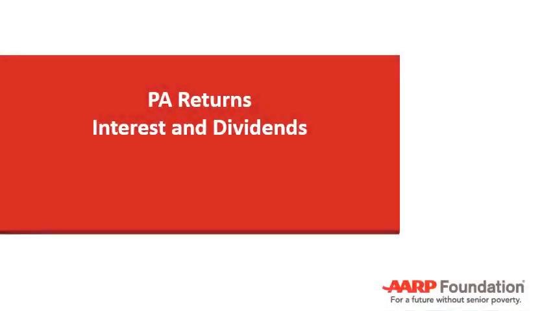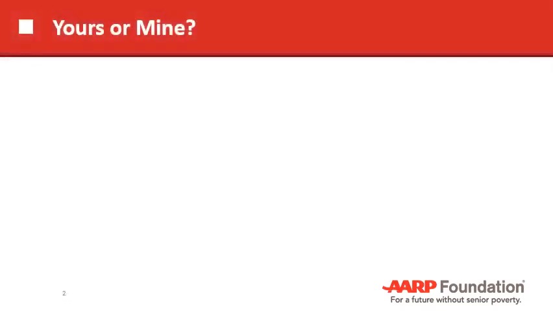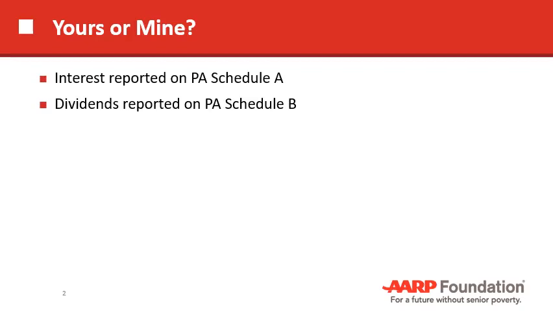Hello, this video is about how to handle interest and dividends on Pennsylvania returns. As always, you can refer to your TaxAid Pennsylvania user guide and the Green Book DO2. Yours or mine, that's a Pennsylvania phenomenon for married filing jointly returns. But first, recall interest is on Schedule A and dividends on Schedule B. You should familiarize yourself with those forms.